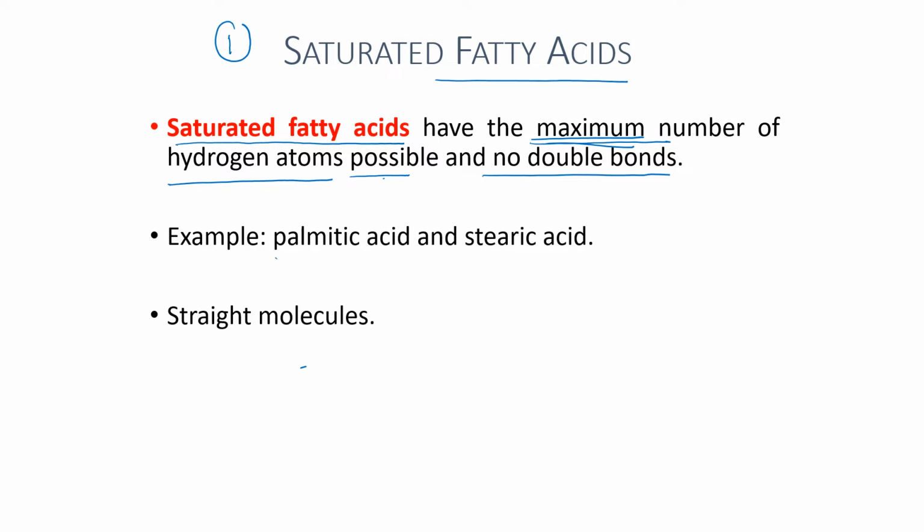For example, palmitic acid and stearic acid: all the carbons are attached to hydrogen atoms and there is no double bond. Therefore, because there is no double bond, there is no formation of a kink, so the fatty acid is a straight molecule.